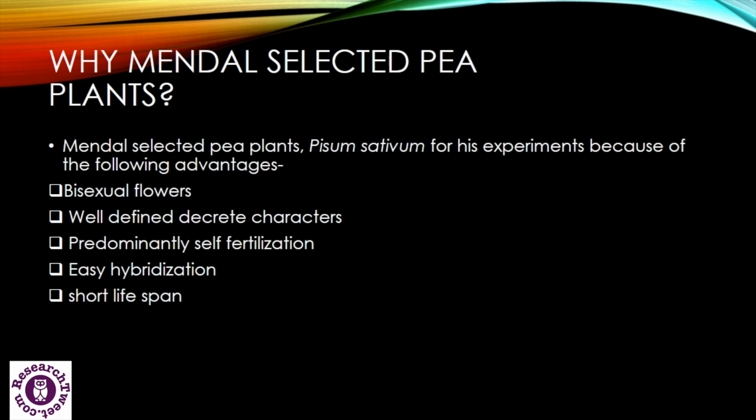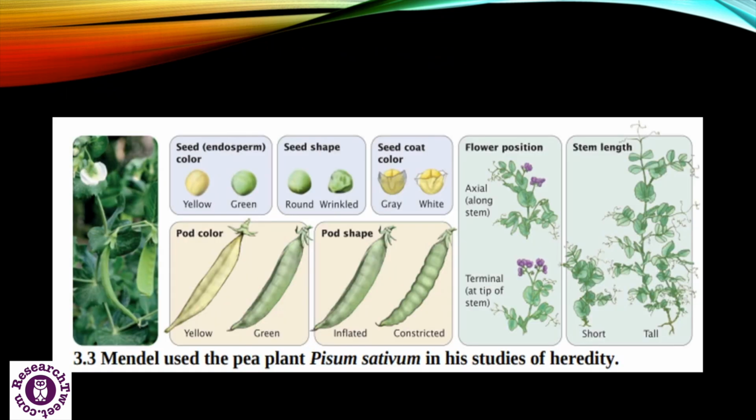Now the question arises: why did Mendel select garden pea plants for his experiment? There are several advantages. The garden pea has a very short lifespan and it is a bisexual plant, which consists of both male and female organs. The plant has various well-defined characteristics which can be easily observed, and it can be easily hybridized. So due to these facts, Mendel chose garden pea, or Pisum sativum, for his experiments and completed his experiment in 7 years.